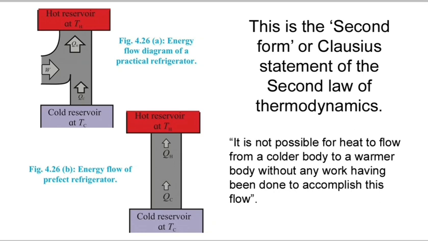Next is the second law of thermodynamics in its second form, or Clausius statement. It is not possible for heat to flow from a colder body to a warmer body without any work having been done to accomplish this flow. Again, here the coefficient of performance will be the same as for the previous refrigerators. But in the second energy flow diagram, QH will be equal to QC, then the COP, that is the coefficient of performance, will be infinite.